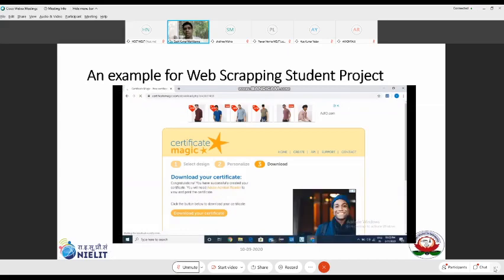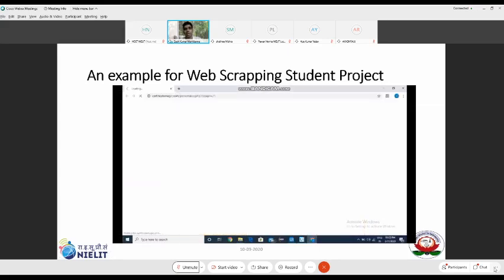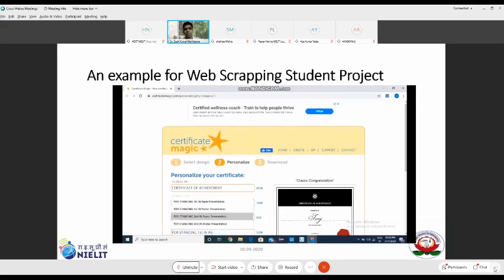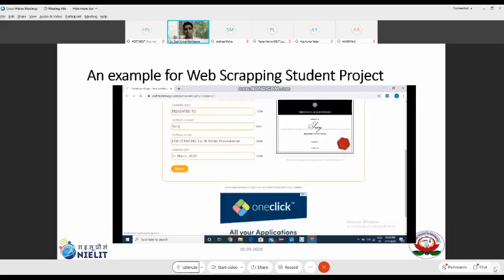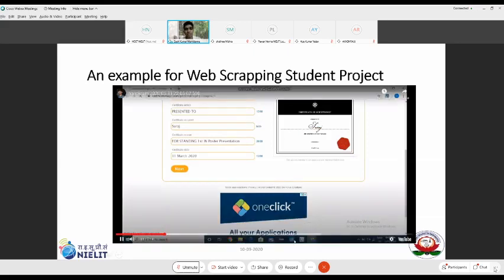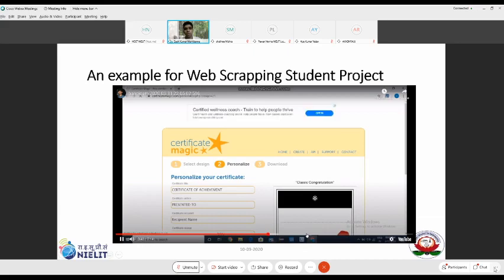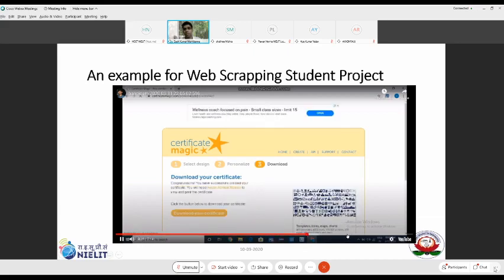So if you see, the delay is with regards to the time taken by the website. The first PDF is created, and you see the PDF got downloaded. Similarly, it will once again come back. Now the second certificate details are being submitted, for standing second in the paper presentation, or first in paper presentation, and again he clicks next, and so on. He's going to basically do that for a lot of certificates.